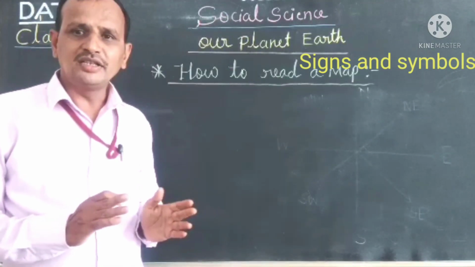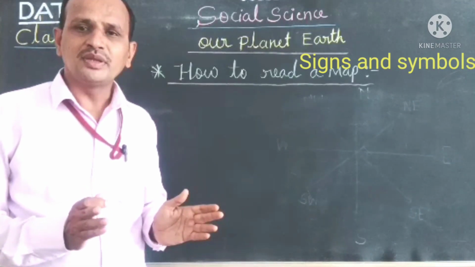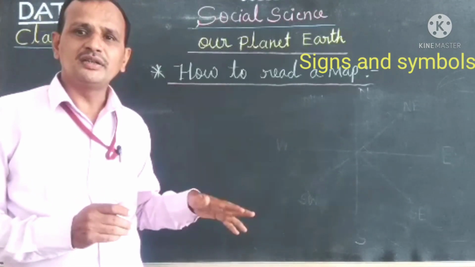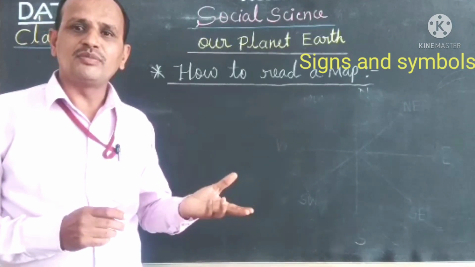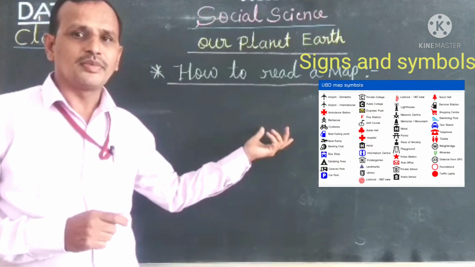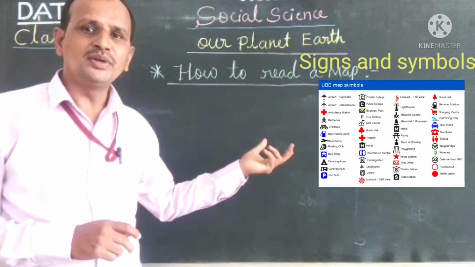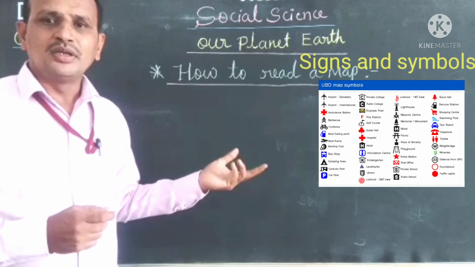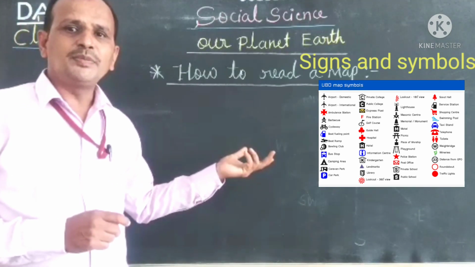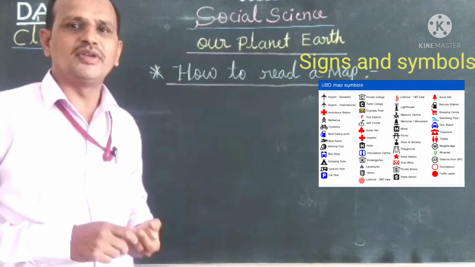Because the signs and symbols are nothing but pictures on the map that indicate the different features of the landform on the map. So therefore these are very important to us. For example, the triangular shape is often used to denote a mountain.